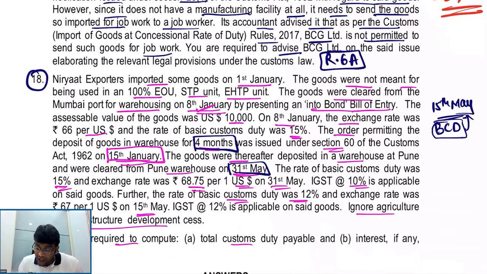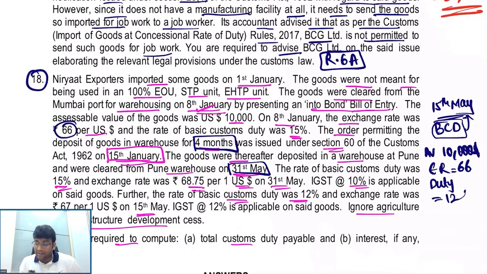So if you observe carefully, what is my assessable value? $10,000. Exchange rate, what will I take? 66. Obviously, because we will see the rate on the date of filing the bill of entry. And what is the duty rate I will take? 12%. Correct, my dear friends?